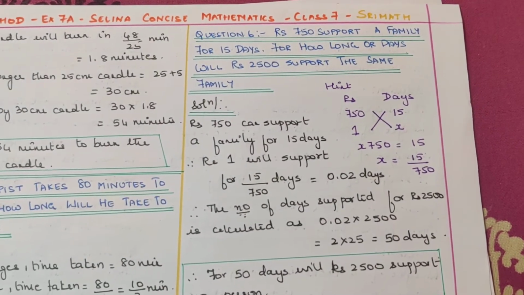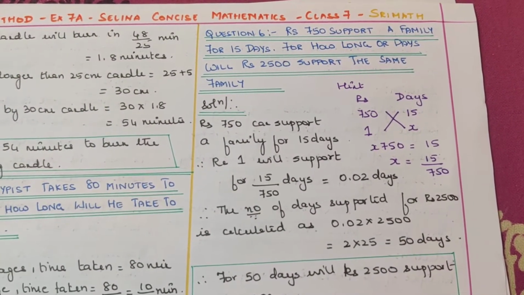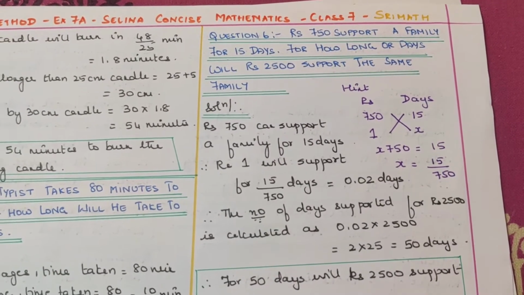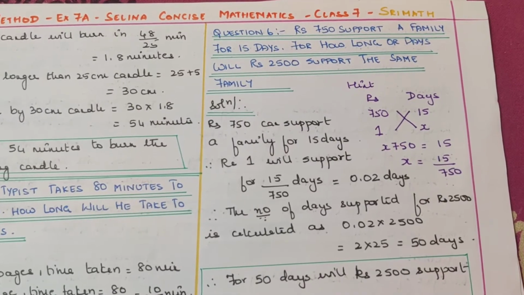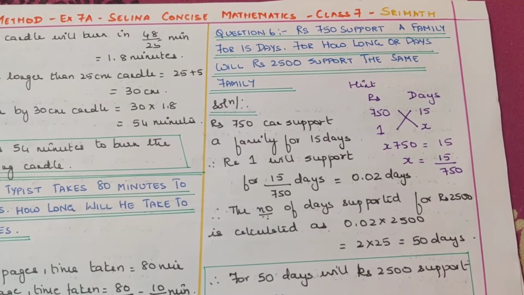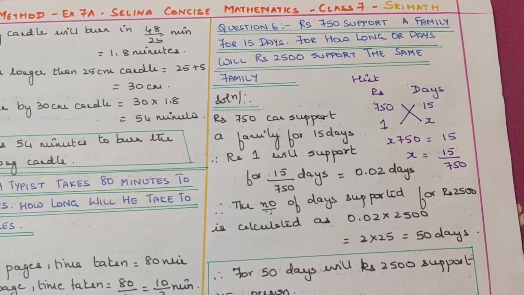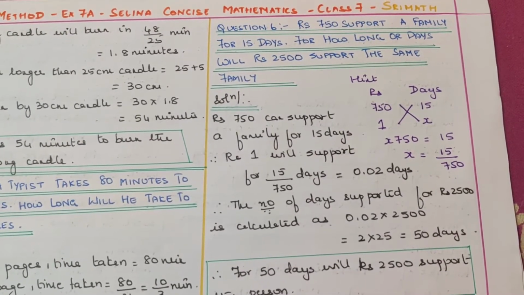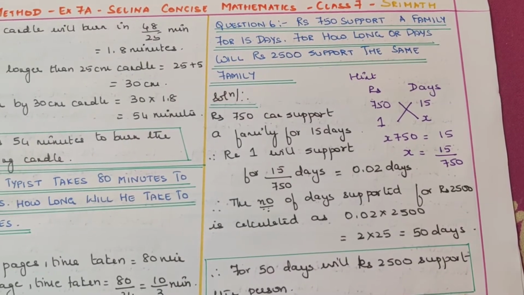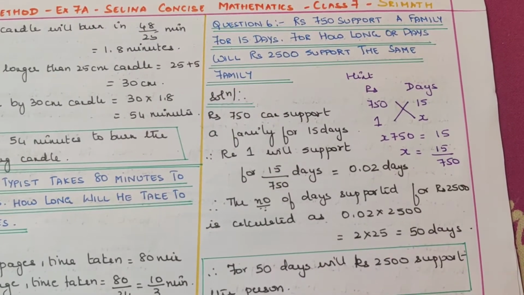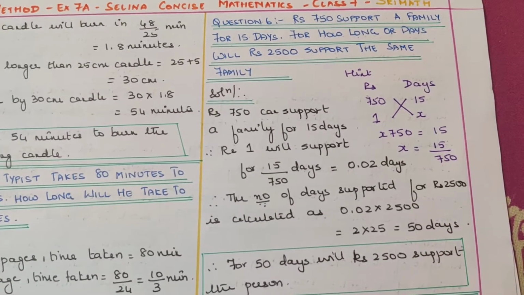Next sum. 750 rupees support a family for 15 days. For how many days will 2500 rupees support the same family? So here 750 is for 15 days. So for 1 rupee, how much? 750 rupees can support a family for 15 days. Rupees 1 will support for 15 by 750 days, that is 0.02 days.